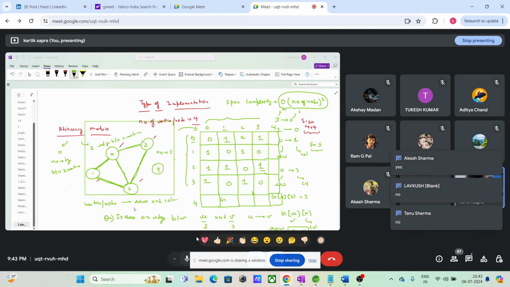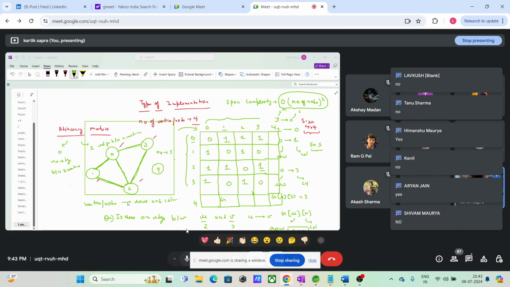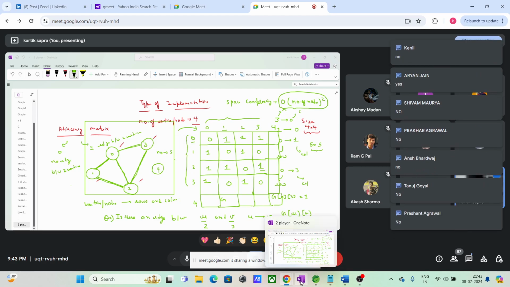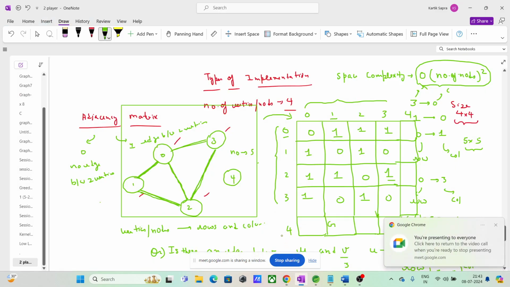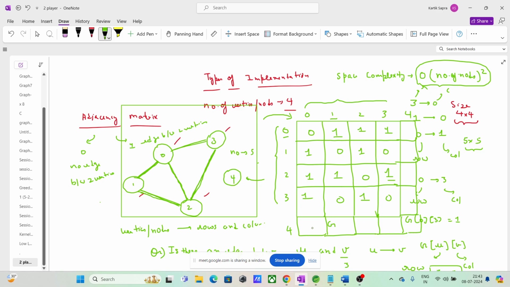No. This graph is not connected, right? 4 is not connected with anything. 4 किसी से connected ही नहीं है भाई. 4 is not connected. This is an unconnected graph. You just introduced one vertex, and if you see 1 2 3 4 5 6 7 8 9, you have added these many slots, and all those slots are just filled with 0.